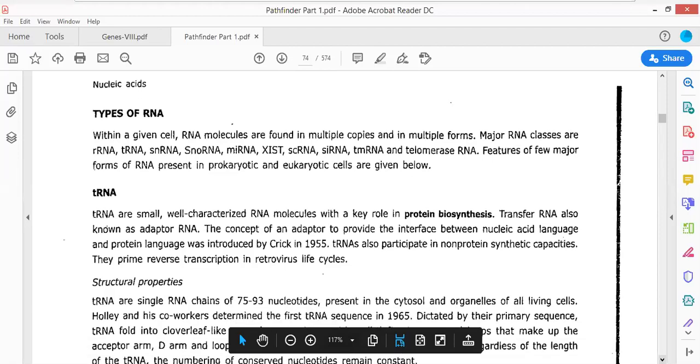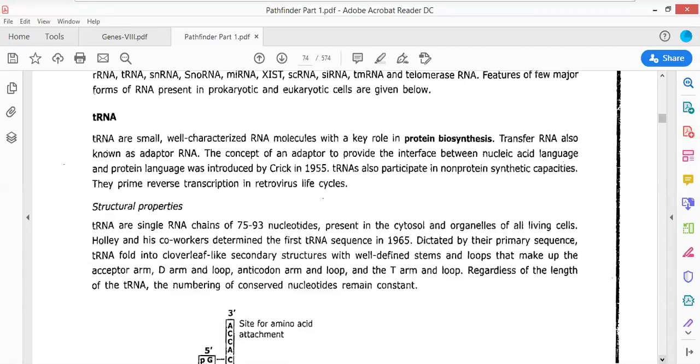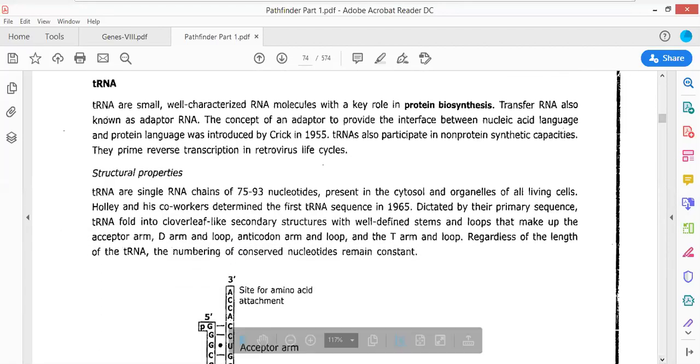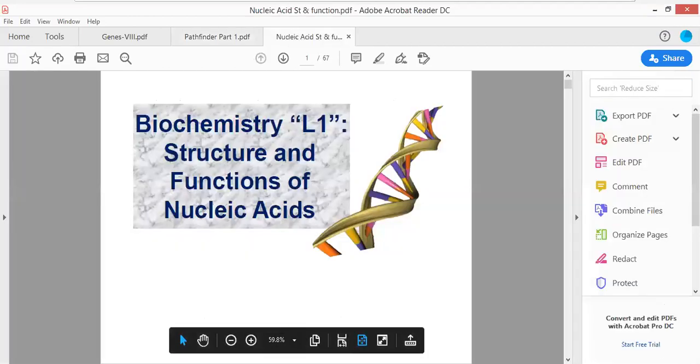Now moving forward, types of RNA. We would be starting with the first RNA, that is the tRNA molecule: what is this tRNA molecule and how is it oriented. So just let me start the PowerPoint presentation so that we can look at it. Just sharing the screen with you all.